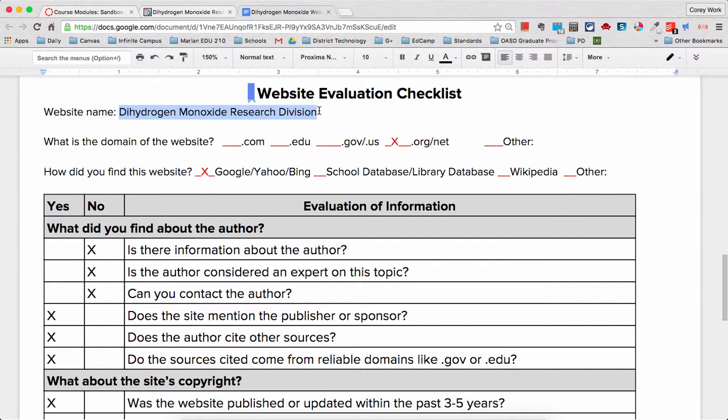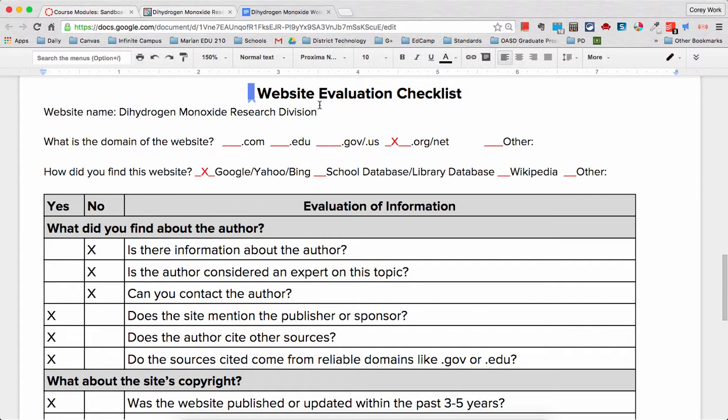Hi. For my research project, I wanted to study the environment, but I also wanted to study something that not a lot of other kids were studying in my classes. So I did some research and I Googled some concepts, and what I found was this substance called dihydrogen monoxide. In particular, I found a website called the Dihydrogen Monoxide Research Division, and they told me more about this topic. I wasn't really sure anything about it at all before I started my research.